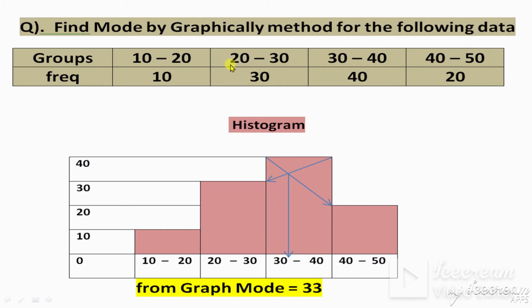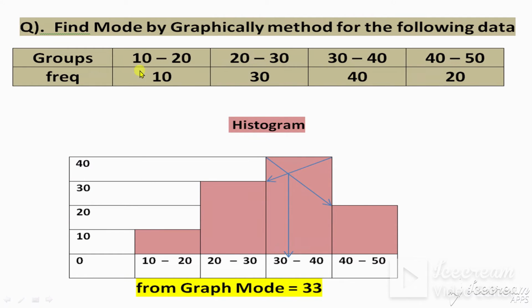First of all, write the groups on the x-axis and the frequency on the y-axis. What is the highest frequency? The highest frequency is 40. So write 0, 10, 20, 30, 40 up to 40 to cover the highest.